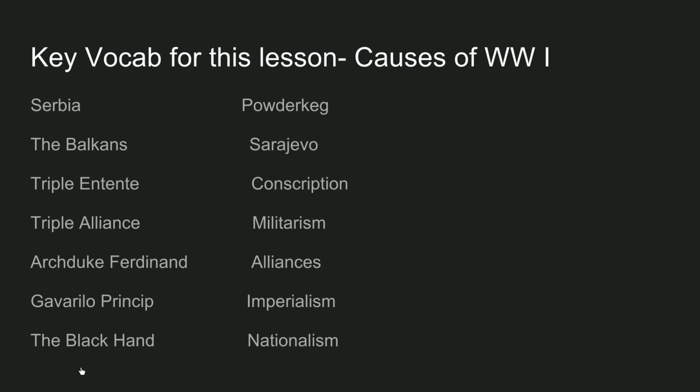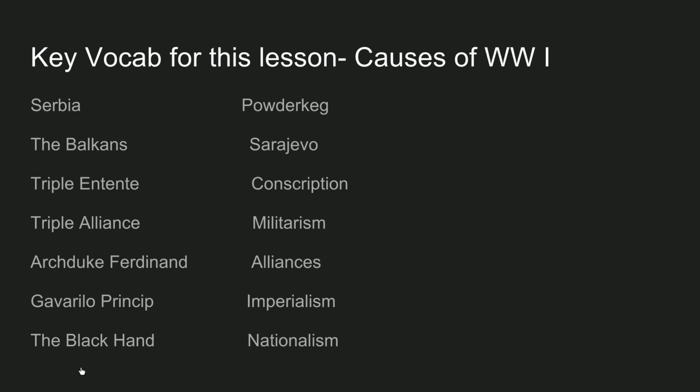The country of Serbia, which we're going to be discussing, located in the Balkans. The Balkans, which is where this whole thing is going to get going. We're going to talk about that later on. The Triple Entente was an alliance that we're going to be discussing. And of course, the Triple Alliance, also another alliance that we're going to be discussing.